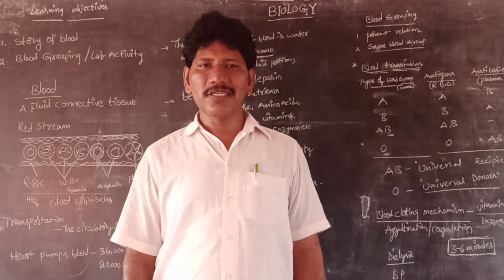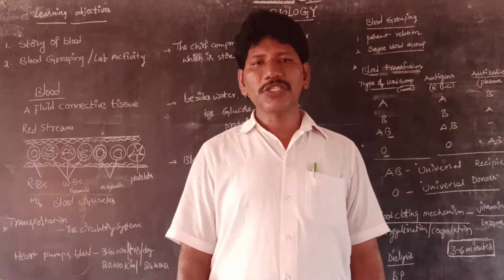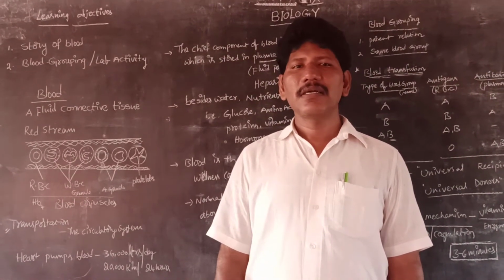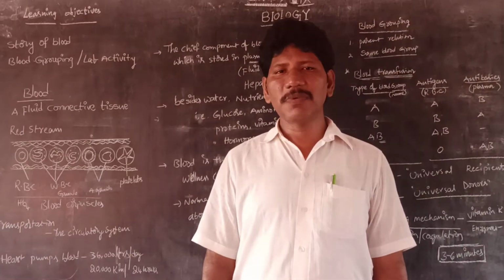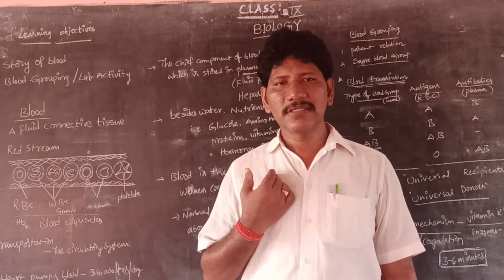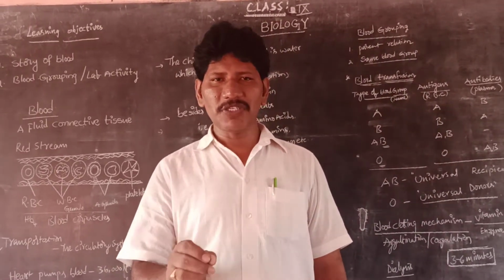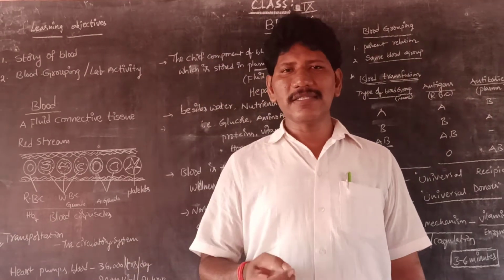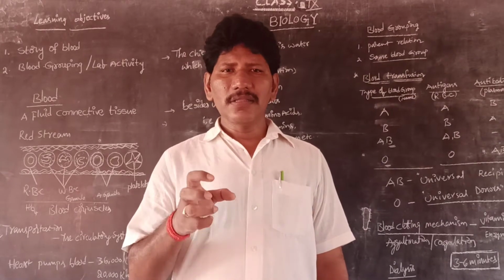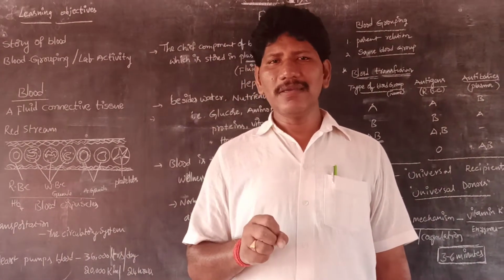Bone is a hard substance which is made up of calcium carbonate and calcium phosphate. Next one is soft bone, also called cartilage, which is present in the trachea, nose tip, external ears and rib cage. Some fishes, especially sharks, have a skeletal system made up of cartilage. And the bones which are present in our body